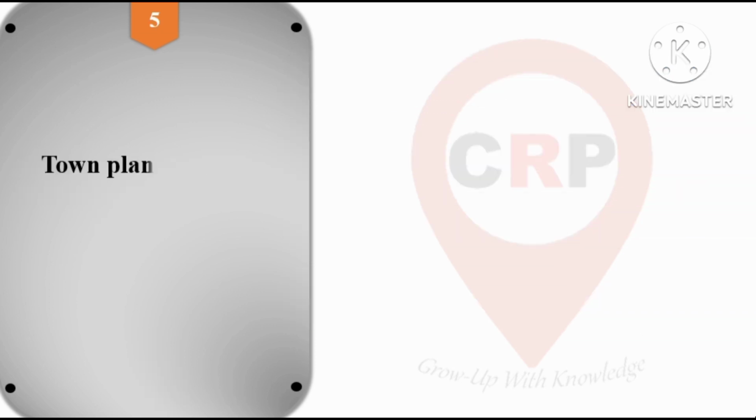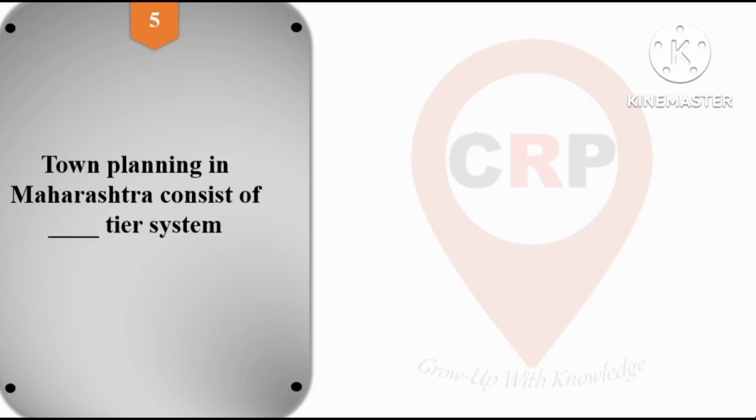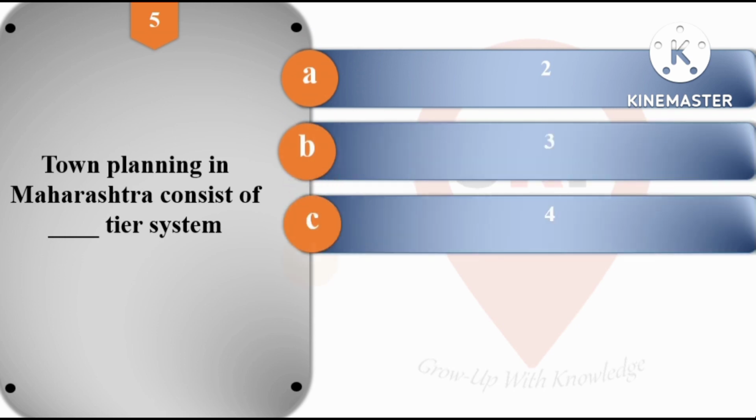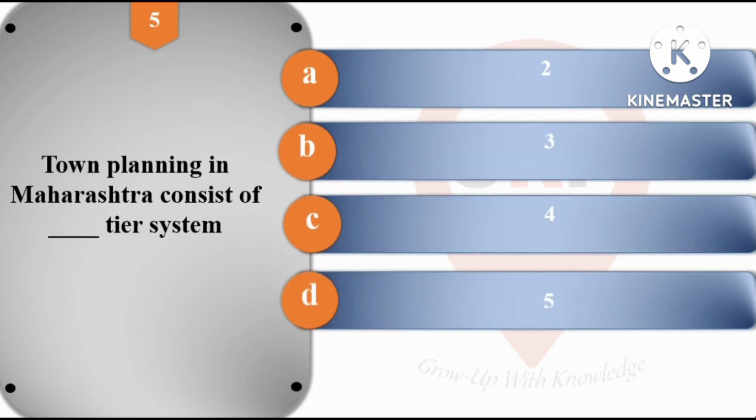Next question, question number 5. Town planning in Maharashtra consists of dash tier system. So options are 2, 3, 4 and option D is 5. So the right answer for question number 5 is B, that is 3 tier system.